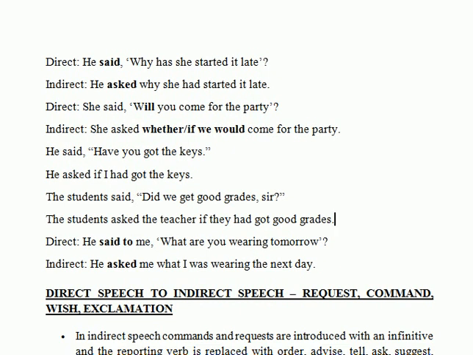Similarly, in the next example, what are you wearing tomorrow? Direct question word is there. He asked me what. Directly it will come here. Are you, second person pronoun, would change according to the object if the object is there. So yes, we have the object here. Therefore, we are going to write I. What I was wearing the next day. The subject will come before the auxiliary, because we have to make an affirmative formation, not an interrogative one. So that's all about the interrogative sentences.